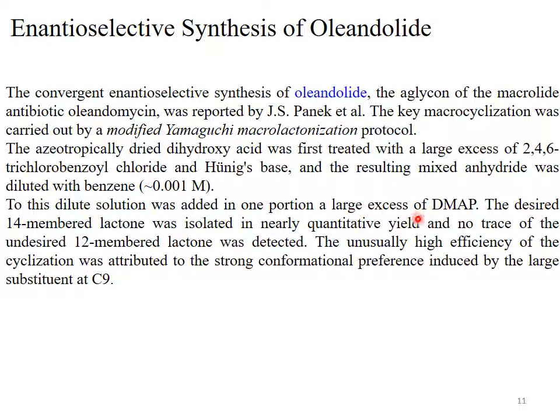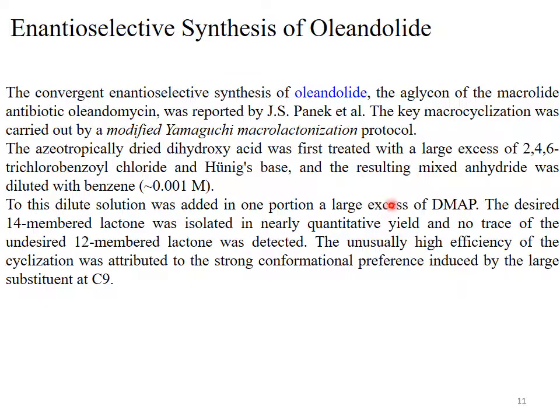The dihydroxy acid, upon reaction with 2,4,6-trichlorobenzoyl chloride in the presence of Hünig's base, is converted to the mixed anhydride. This is the first step. The mixed anhydride was diluted with benzene, and the concentration of the product within the solution is kept at 0.001 molar.